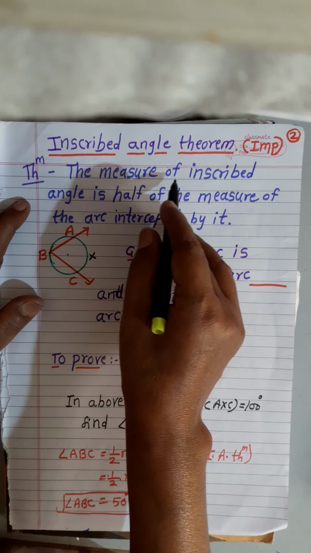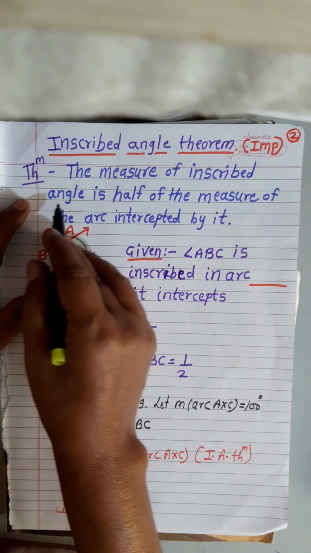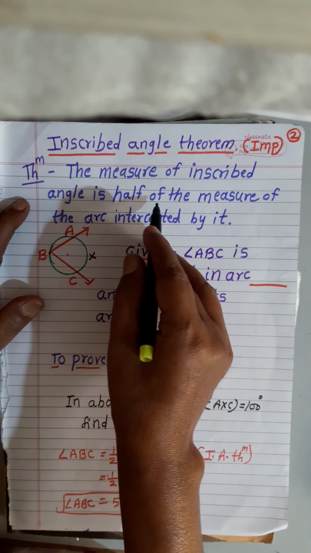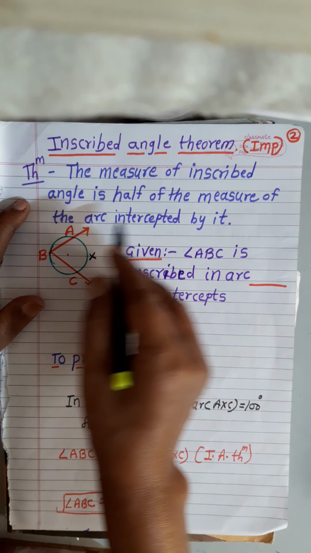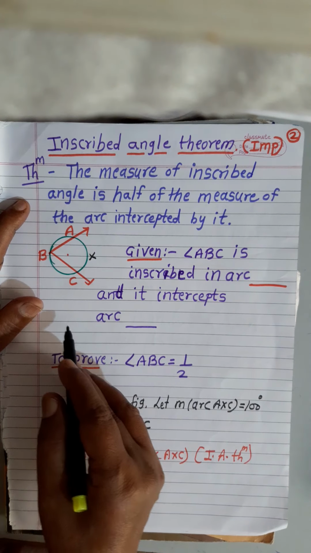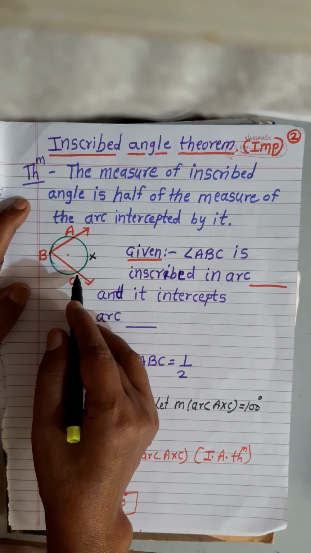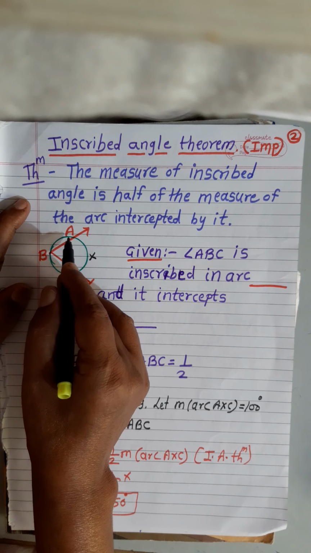The measure of an inscribed angle is half of the measure of the arc intercepted by it. See in the figure, angle ABC is an inscribed angle. In which arc is it inscribed?